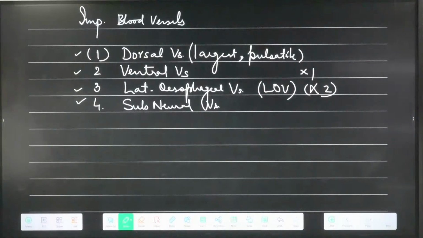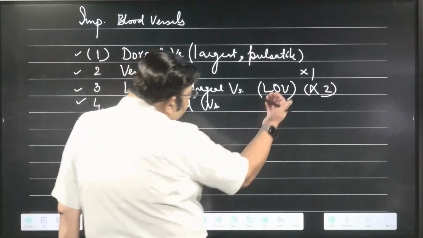Four pairs of hearts are present, they are just connectives. The main work of pumping is done by contractions and relaxations in these vessels, mainly in the dorsal vessel. Ventral vessel is one in number, lateral esophageal are two in number, and subneural vessel is again one in number. So the only vessel which is two in number is lateral esophageal.